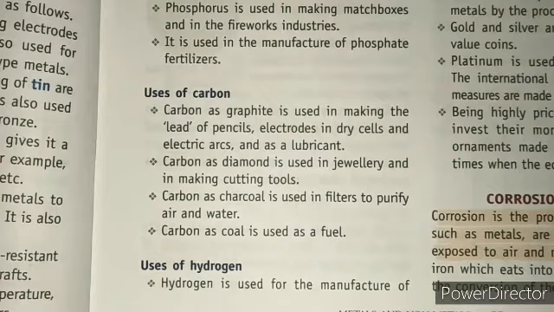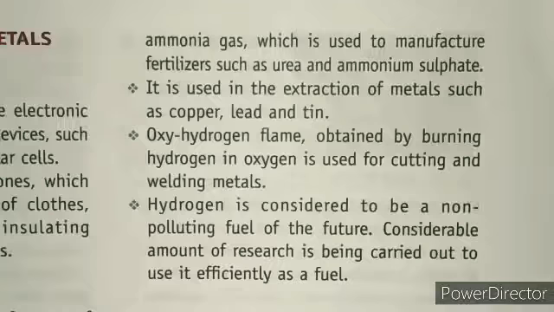Next we have uses of hydrogen. Hydrogen is used for the manufacture of ammonia gas, which is used to manufacture fertilizers such as urea and ammonium sulfate. Next, it is used in the extraction of metals such as copper, lead and tin. So it is also used in the process of extraction, which is metallurgy.